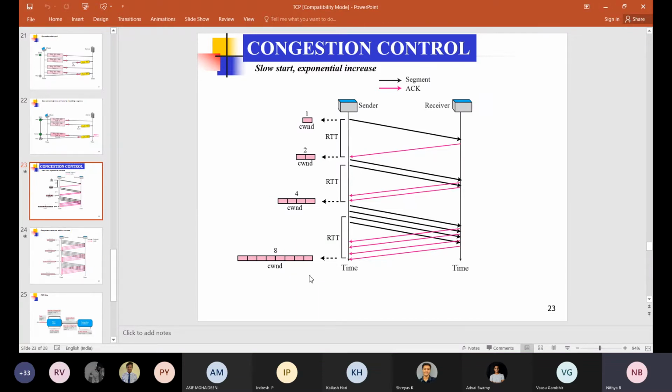It is not possible to continuously follow the exponential increment on the congestion window. That is addressed by the next phase, congestion avoidance, which will be discussed in the next slide.